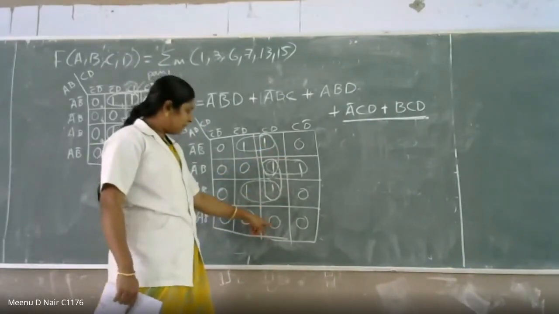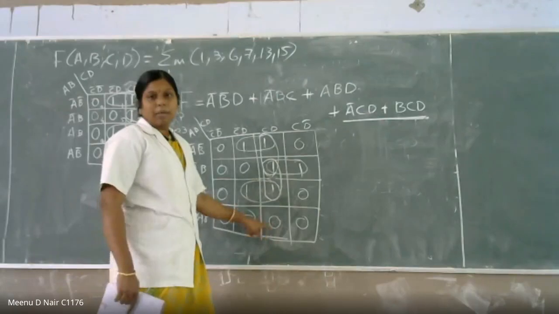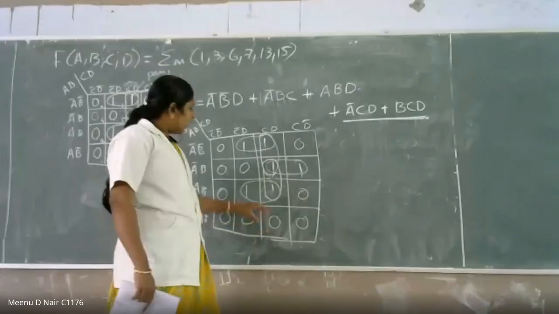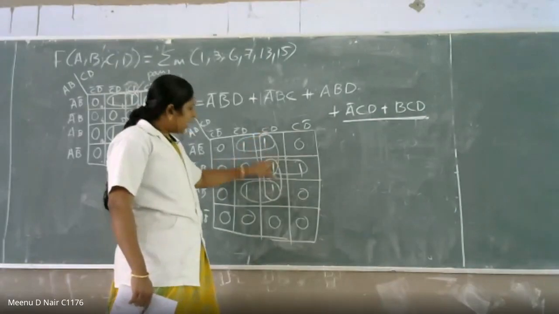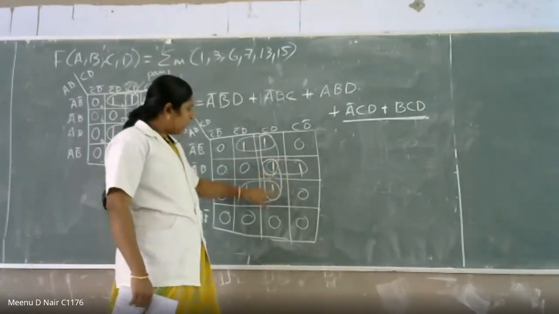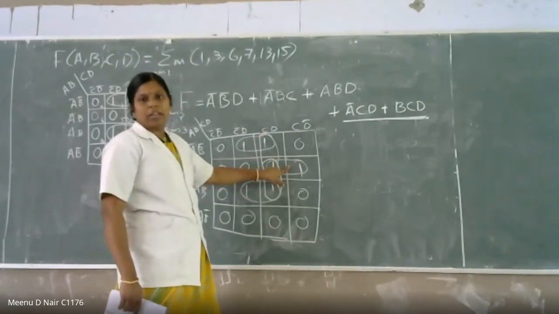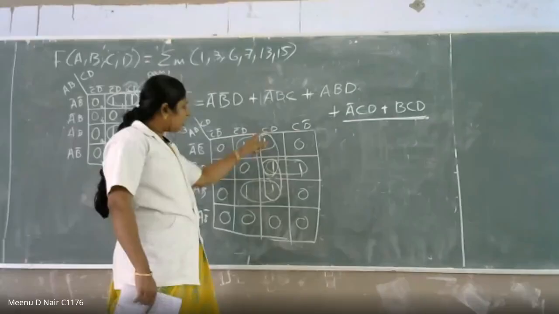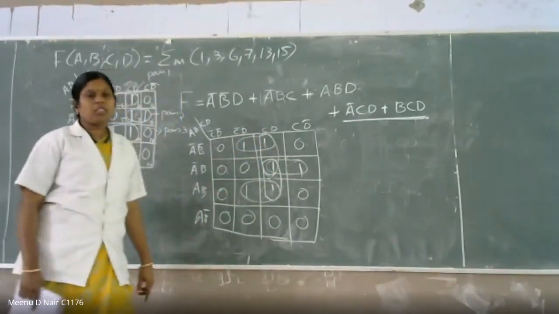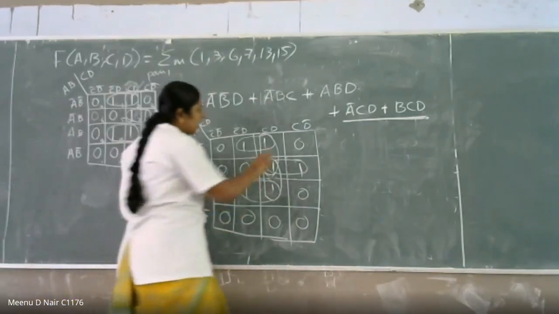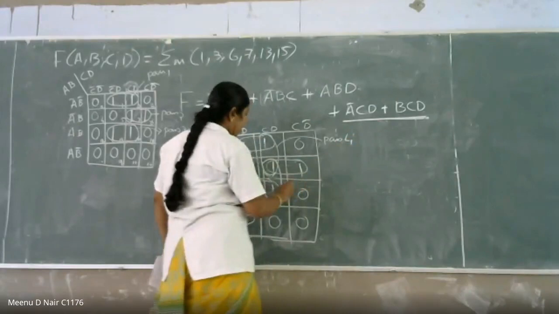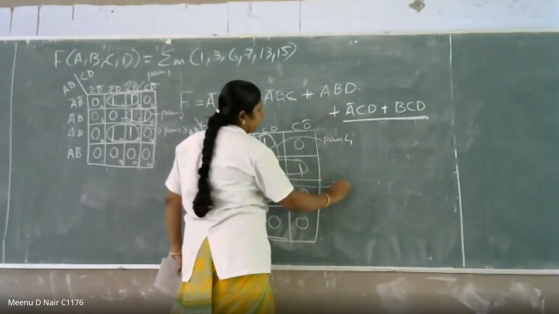Suppose if this one will be 1. But here what is happening? This is not 1. This is 0. Pair 1 you are connected to pair 2, and pair 3 also you are connected to pair 2. These 3 pairs you cannot connect together, no? So that is not possible. So this is your pair number, this is pair number 4, and this is your pair number 5.